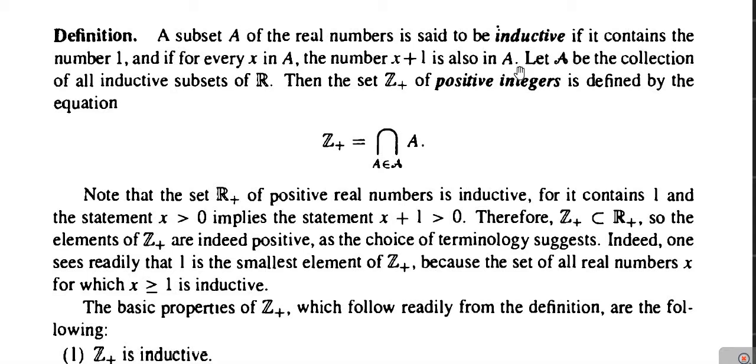Next, let us define the set of positive integers.